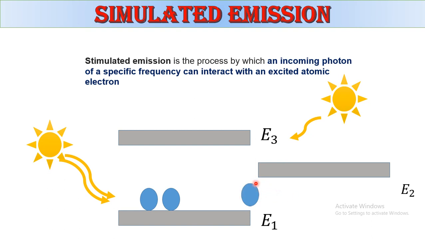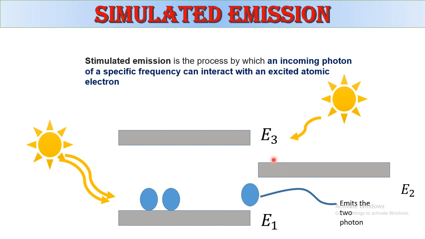During the process, it emits two photons. One photon has already been passed, so the electron travels up to the higher energy level E3 and comes to E2. Because E3 is a higher energy level, it does not stay there continuously. But without the help of an external light source, it does not go to the lower energy level E1. So we can give another energy level.